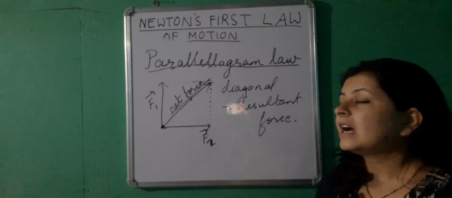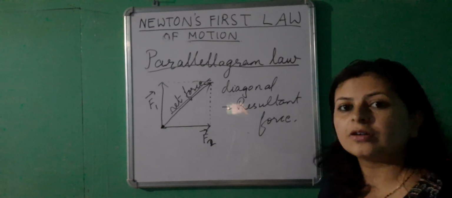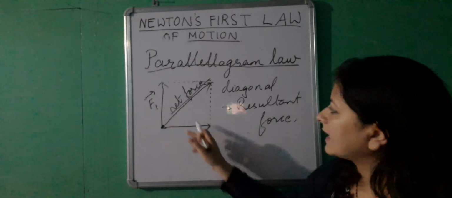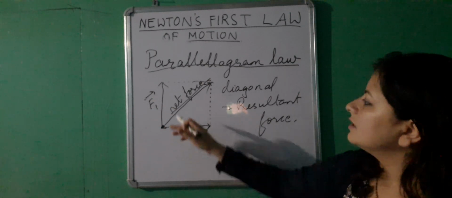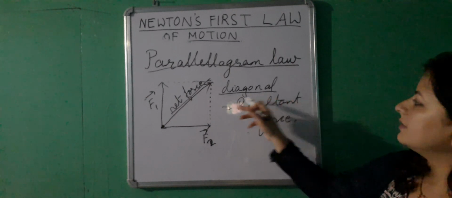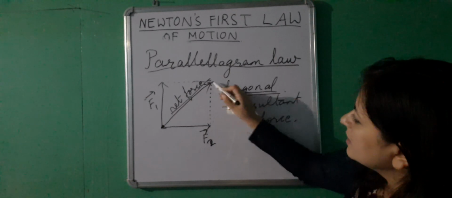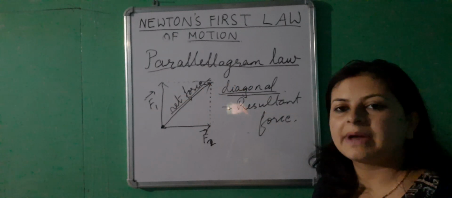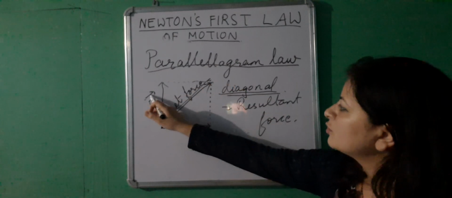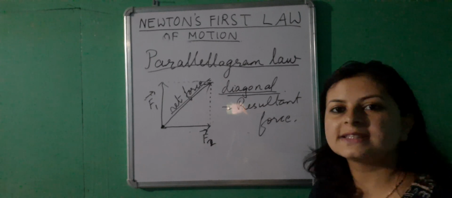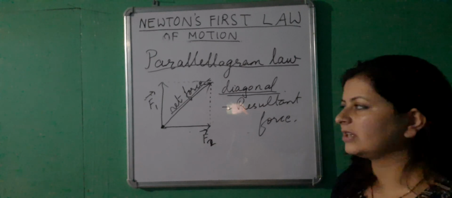Here we find out the result of the two forces acting on the same body, and the result will be given by the diagonal, where we find the diagonal by constructing an imaginary parallelogram, taking two sides as the forces that we already have with our data.